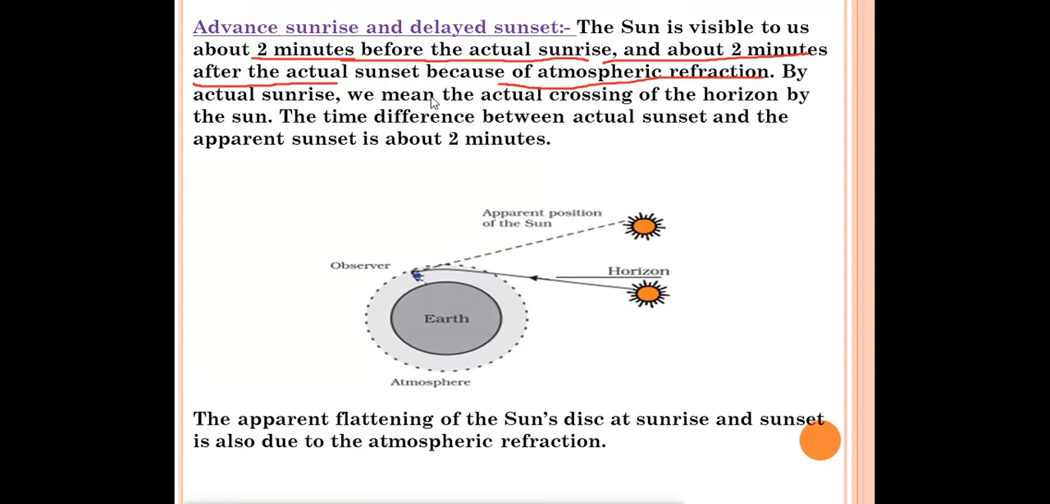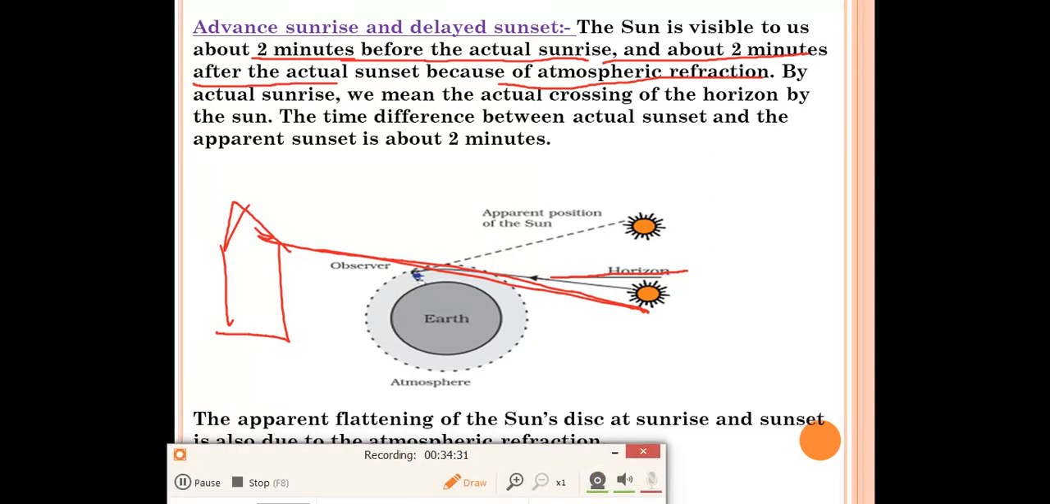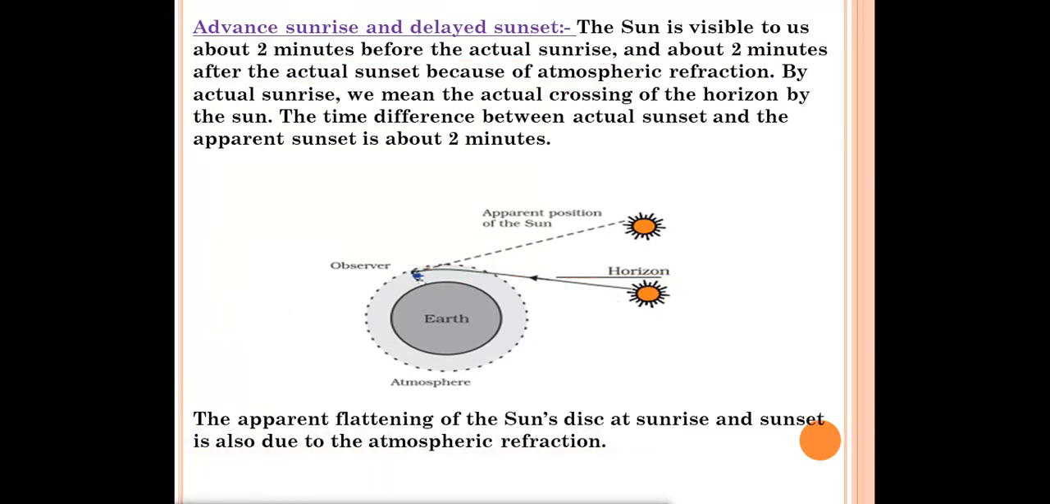By actual sunrise we mean the actual crossing of the horizon by the sun. Okay, actual sunrise means, what is the horizon? Suppose this is the sun. Okay, this is the earth where you are standing. Okay, and the line from the eyes, you look at the sun, and this line is called the horizon. Suppose there is a building over there and here is the sun. So from there, this is the horizon. Okay, what we call is horizon. So what happens?